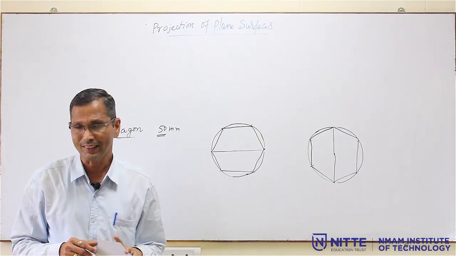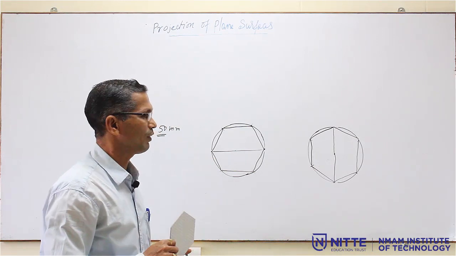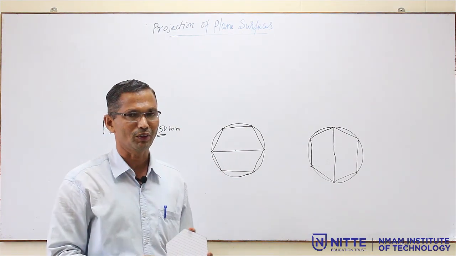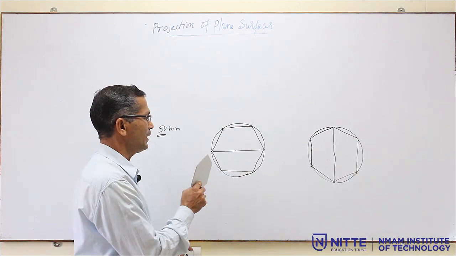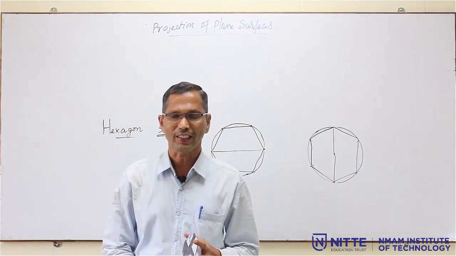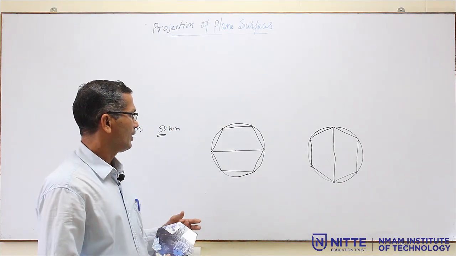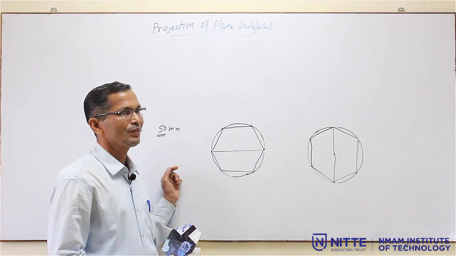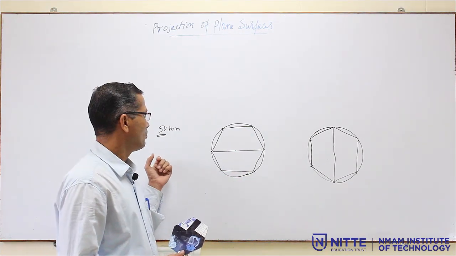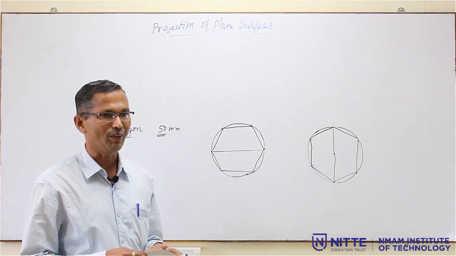So, you have to practice this, it is very important, because many of you are not drawing the hexagon or pentagon properly, then whatever problem you are going to solve, it is of no use. So, that is why you practice how to construct a regular pentagon and regular hexagon. You take your notebook and construct 2 pentagons of 50 mm and 40 mm sides, and 2 more hexagons of 40 and 50 mm size in your notebook.